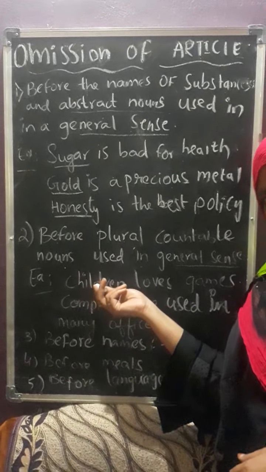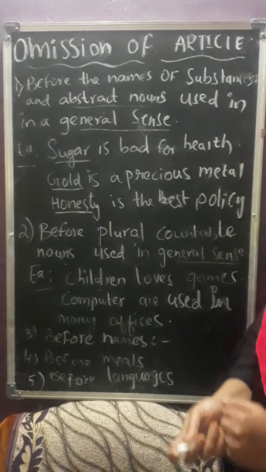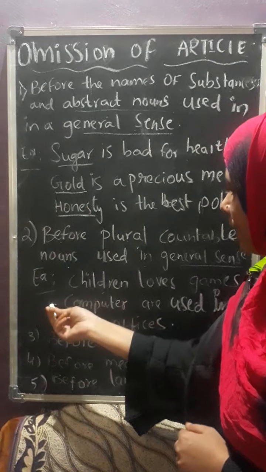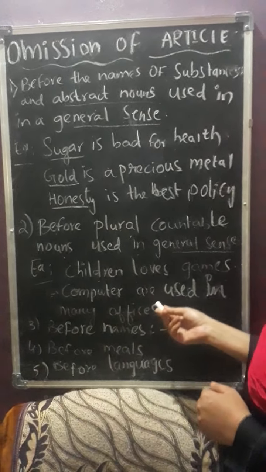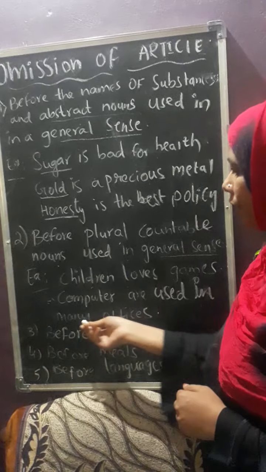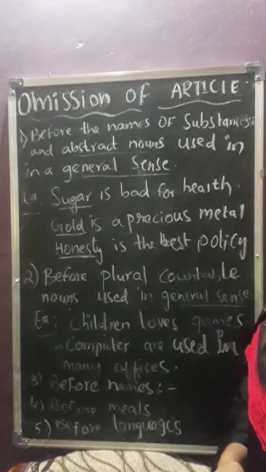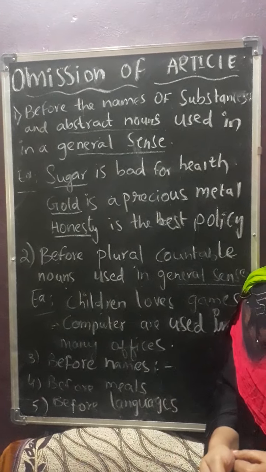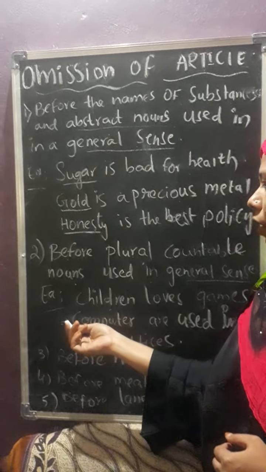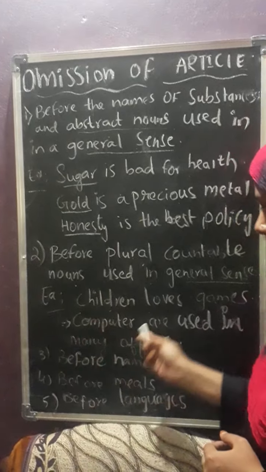You can also write your own examples and show me tomorrow. Then the next example we have is, computers are used in many offices. That too is in general sense. Computers are used nowadays. There is no office without any computer or without any data operators.